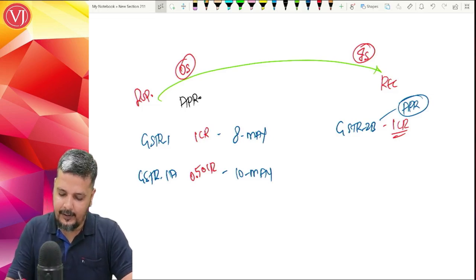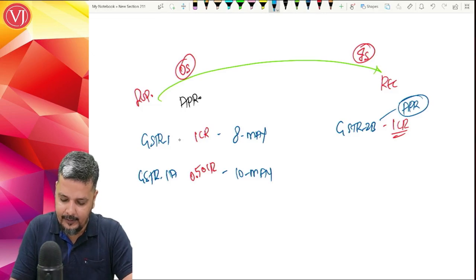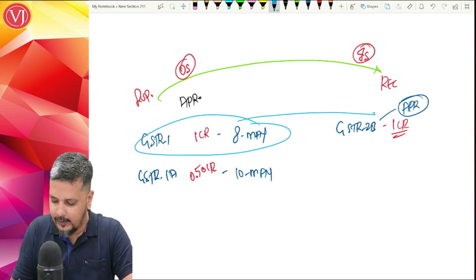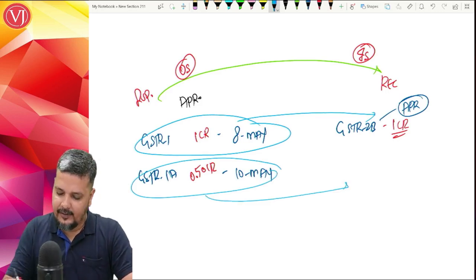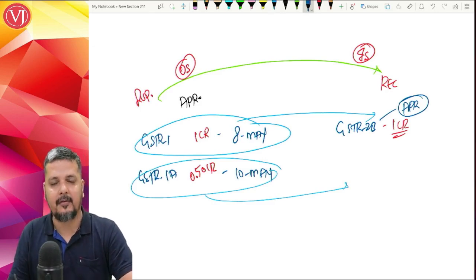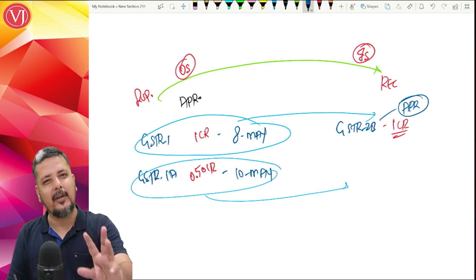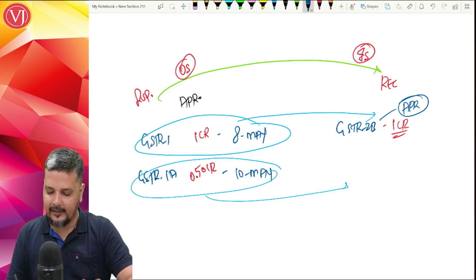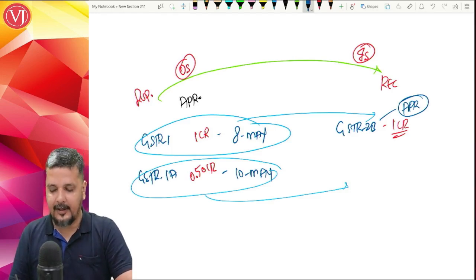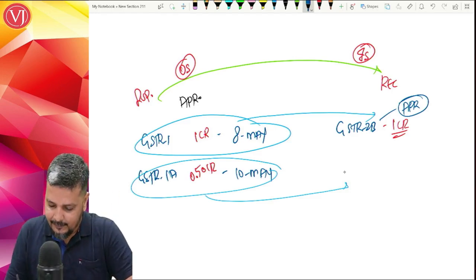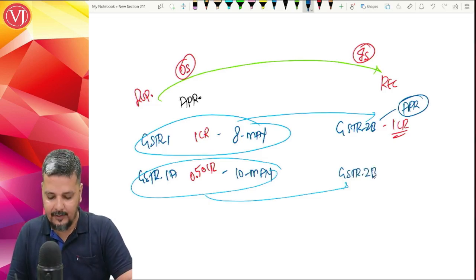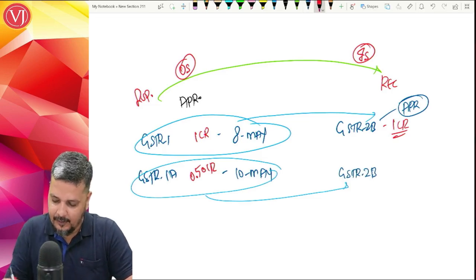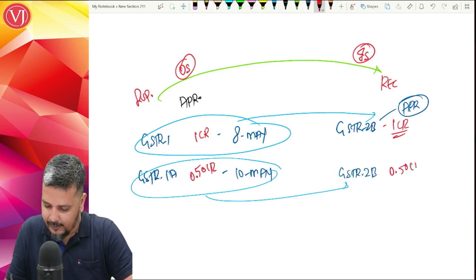What about this one? So, as regards 1, this will appear in 2B. What about 1A? If you strictly understand, this will also go. Supposing there are 2 recipients, 1 crore, 1 sales and 50 lakhs, 1 sales. Let us only assume that there are only 2 sales. One is of 1 crore, one is of 50 lakhs. The first recipient will get that entire 1 crore in GSTR 2B of April. He can take the credit in April return filed in May. Second case also, the second recipient also will get this information in GSTR 2B, which is of 50 lakhs, that is 0.5 crores.